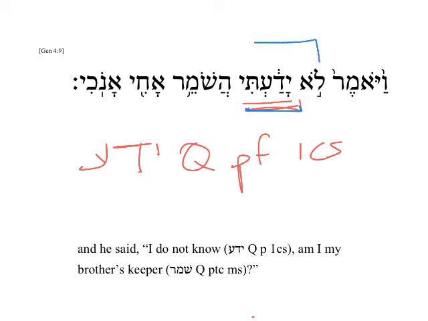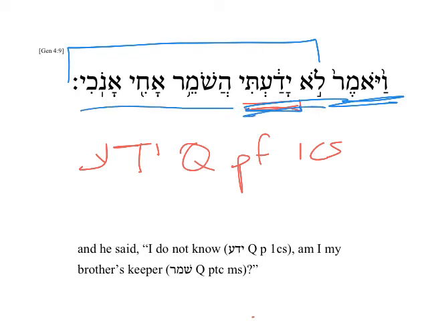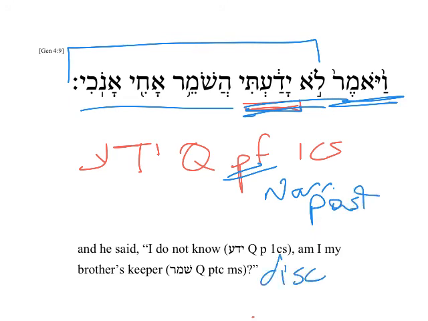But because it's in direct discourse, and he said, I do not know. We wouldn't say it here in past tense, I have not known, or I did not know. It's, I do not know. Am I my brother's keeper? So again, whether the perfect verb is set in narration, then we typically will default by making it past tense. But if it's in discourse, we have to decide. And in discourse, a perfect verb will often be in present tense.